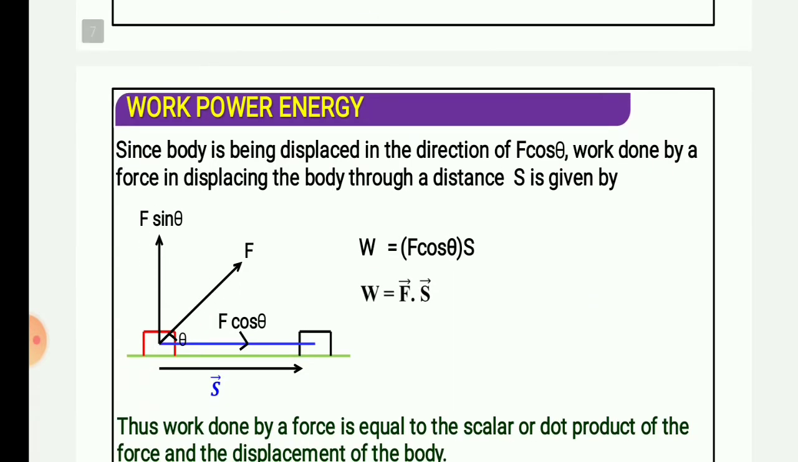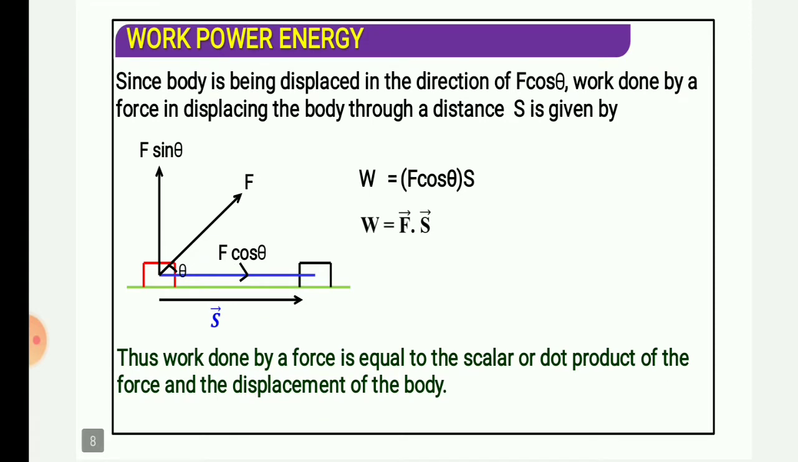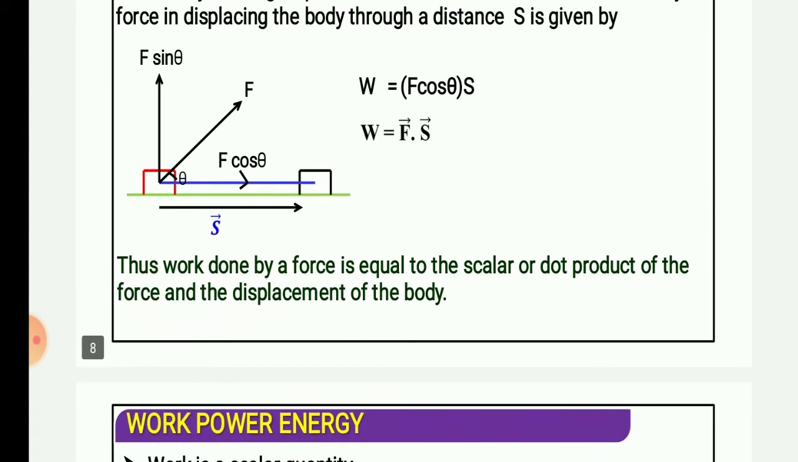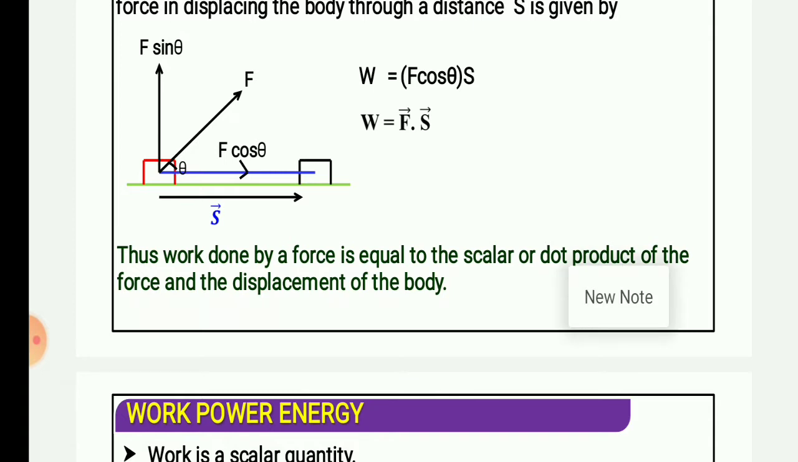Since the body is being displaced in the direction of F cos theta, the work done by a force in displacing the body through a distance S is given by W equal to F cos theta into S. Obviously, because the displacement is occurring in the direction of F cos theta, that's why we multiply F dot S. Thus, work done by a force is equal to the scalar or dot product of the force and the displacement of the body.